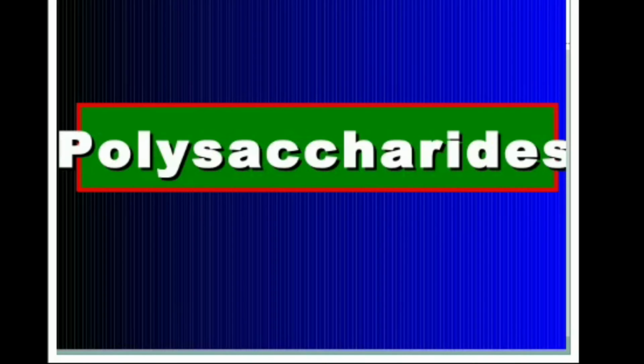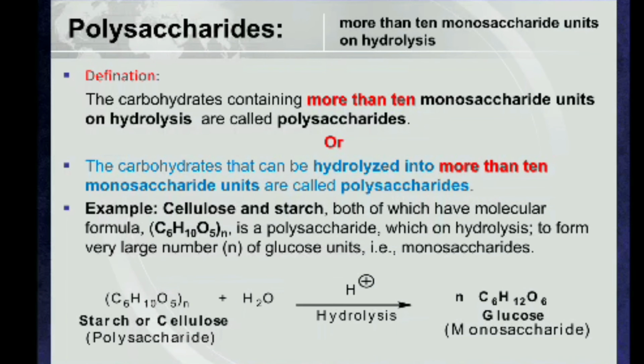raffinose. Now we discuss the polysaccharides. Carbohydrates containing more than 10 monosaccharide units on hydrolysis are called polysaccharides. For example, cellulose and starch are polysaccharides, which on hydrolysis form a very large number of glucose units,